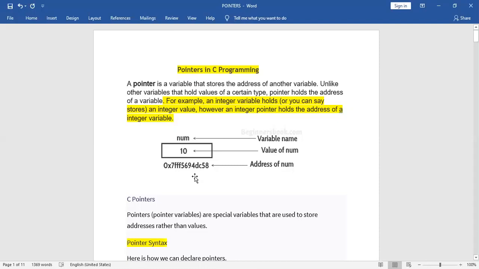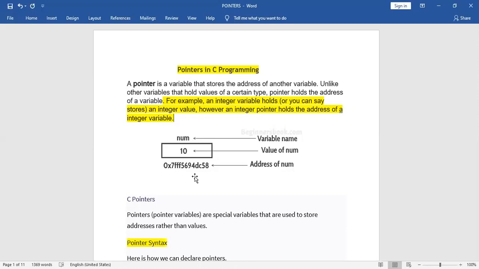If I am asking you how to access the address of a variable without a pointer, we have a variable num of integer type and the value of num is 10, and this value must be stored somewhere in the memory, right? A memory space is allocated for each variable that holds a value.